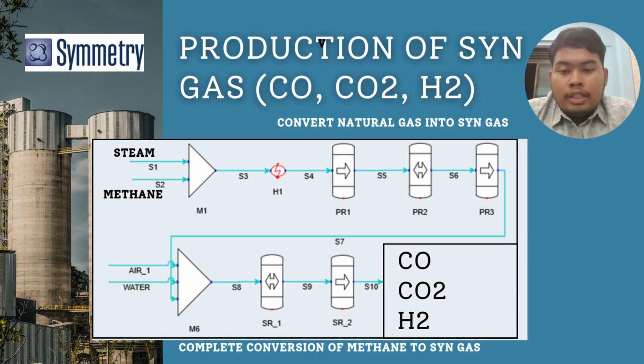Then we have a secondary reaction where we add the air and water to complete the conversion of methane into syngas. And the final product that we are looking for is the carbon monoxide, carbon dioxide, and the hydrogen gas produced at the last part of this production, which is at S10.